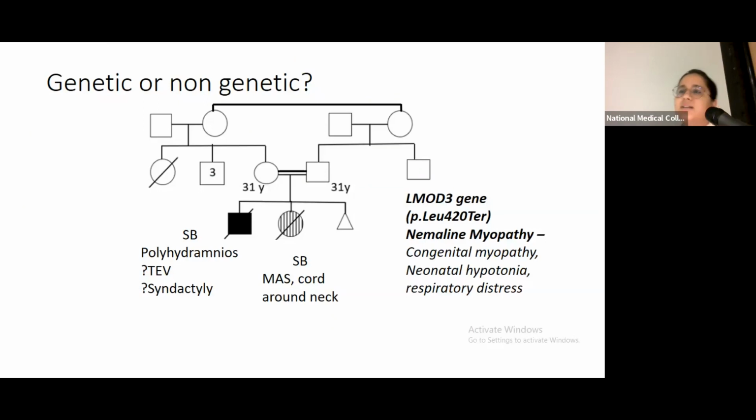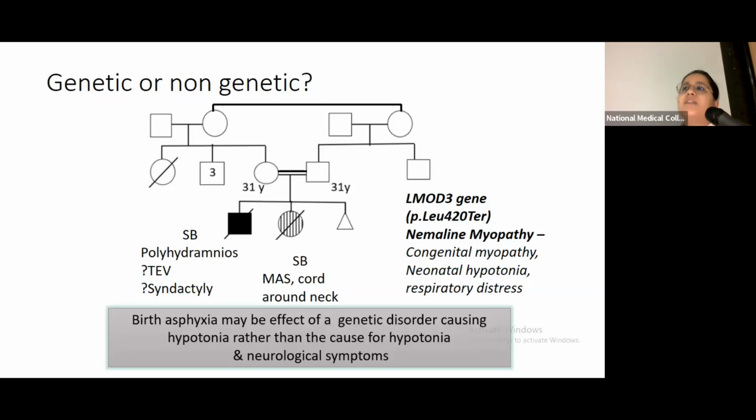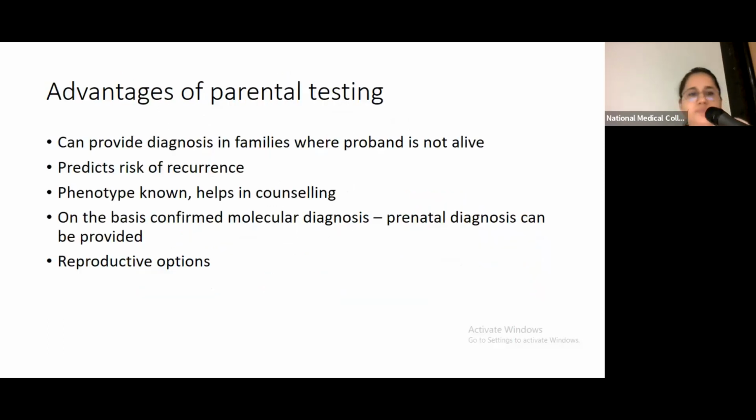All these factors can lead to birth asphyxia, which must have led to the meconium aspiration syndrome in the child. So from this we found that birth asphyxia in this case is an effect of a genetic disorder which caused hypotonia, rather than being the cause of hypotonia and neurological symptoms. We had many similar cases in the last few years, and that is why we decided to analyze such cases and find out whether doing next generation sequencing in parents where there is a history of lethal disorder in the family actually provides some answers or not.